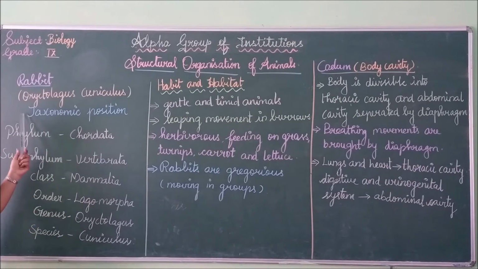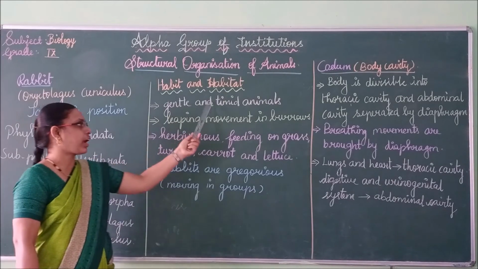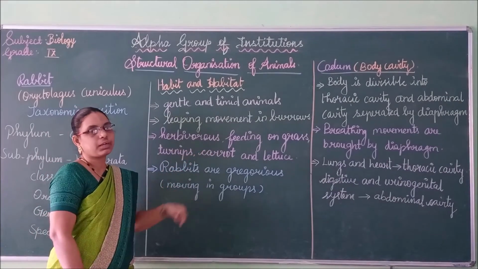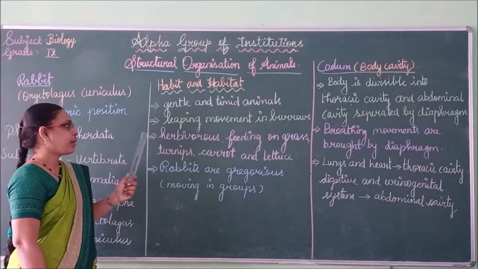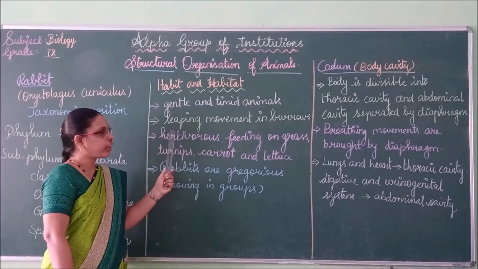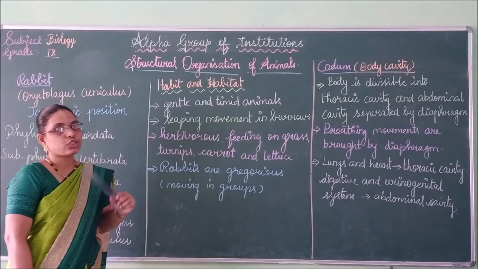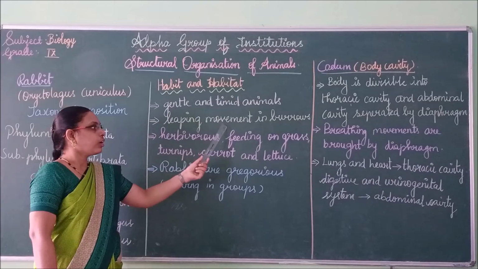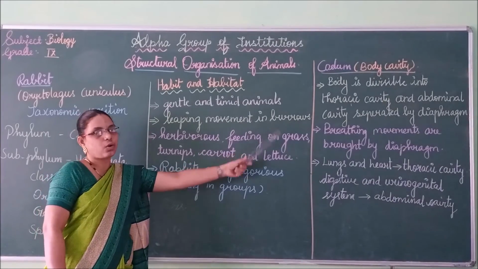Next we can see the habitat of rabbit. Generally the rabbit is a very gentle and timid animal, and its movement is leaping. It lives in burrows.